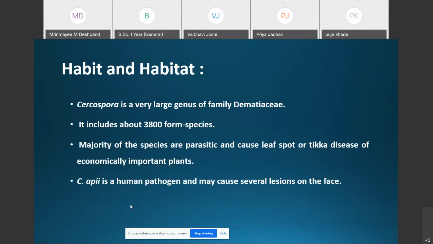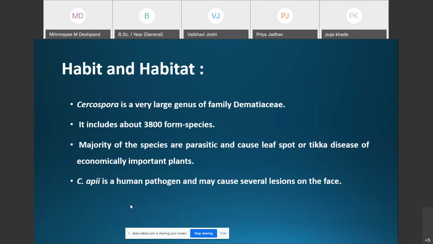The majority of the species are parasitic, and these are responsible for the leaf spot or tikka disease of economically important plants.